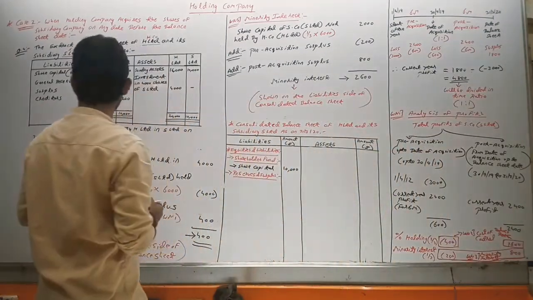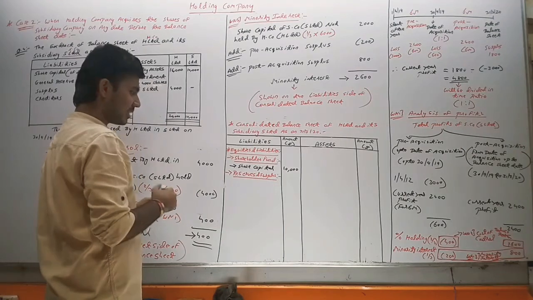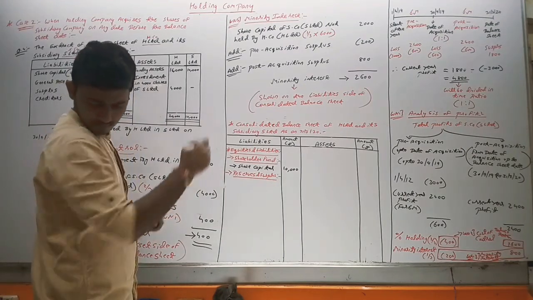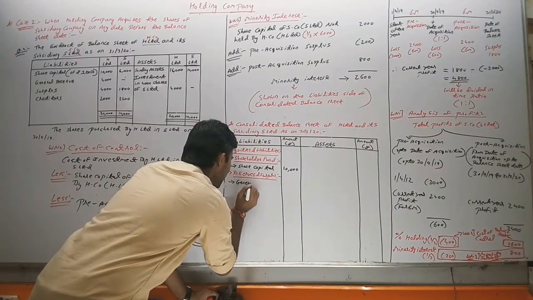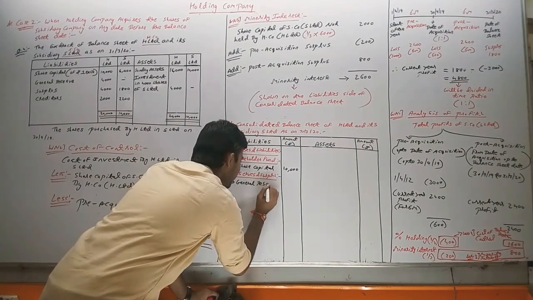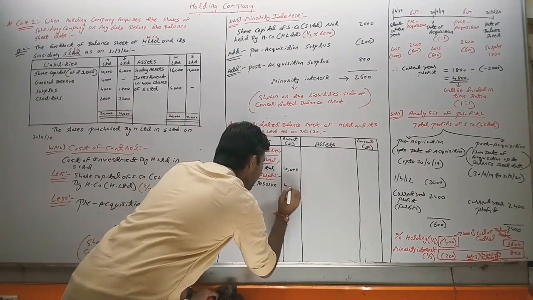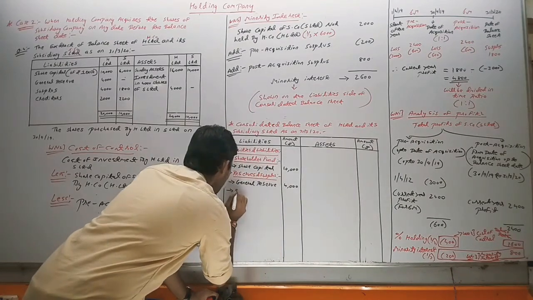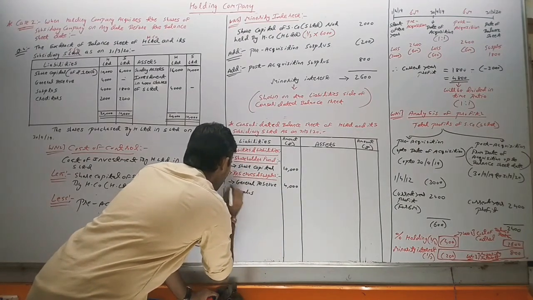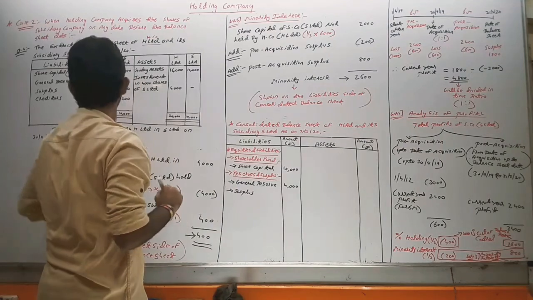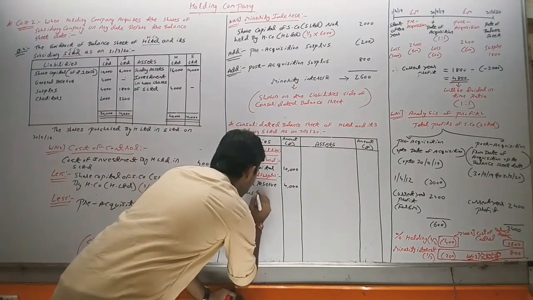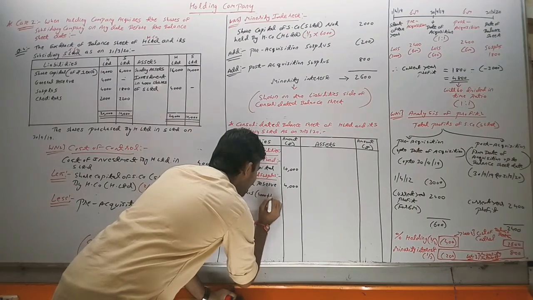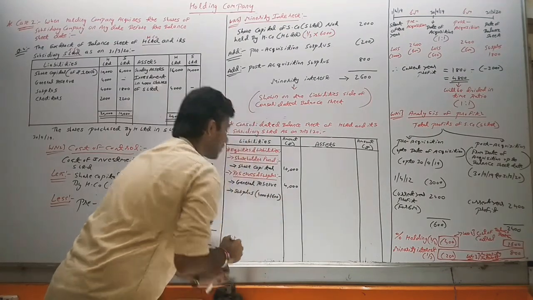Okay, so we will write here first general reserve 4,000. Then we will write here surplus. Surplus is 4,000 from here and 1,600 from where?